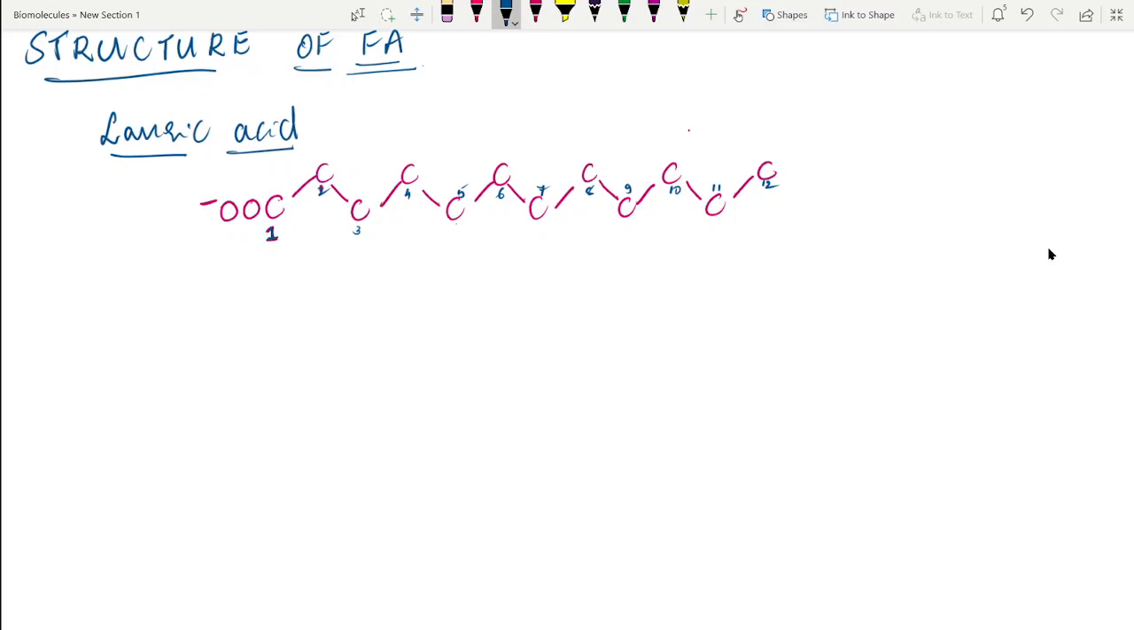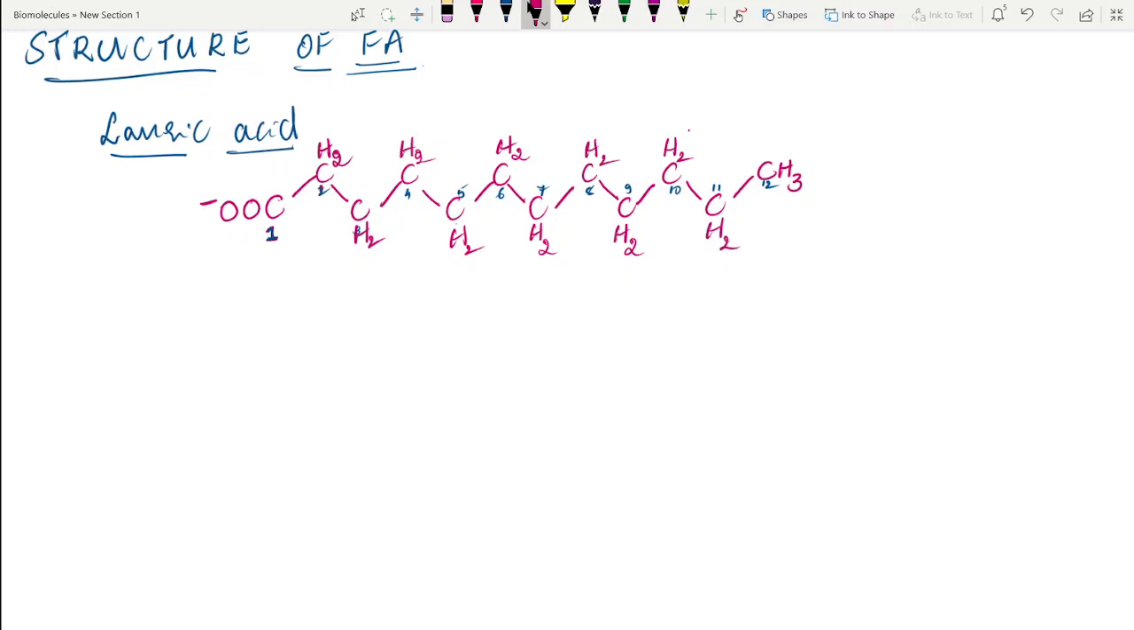In the rest of the carbon atoms, the last carbon atom will always be in the CH3 form, but the rest of the carbon atoms have CH2 in them. CH2, CH2, CH2, CH2. See, it's very easy to write the structure of these fatty acids. This is how you have to write the structure.